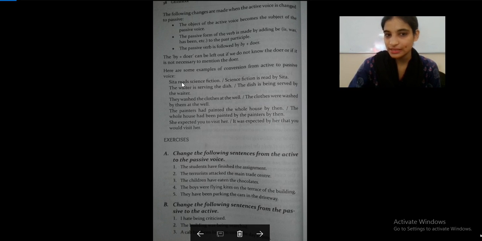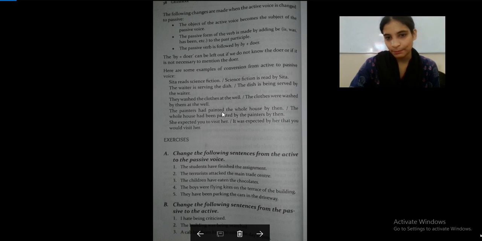Over here, "Sita reads", Sita is the subject. Now the subject will be "science fiction is read". So this becomes a passive voice over here. The waiter is serving the dish. The dish is being served by the waiter. They washed the clothes at the well. The clothes were washed by them at the well.